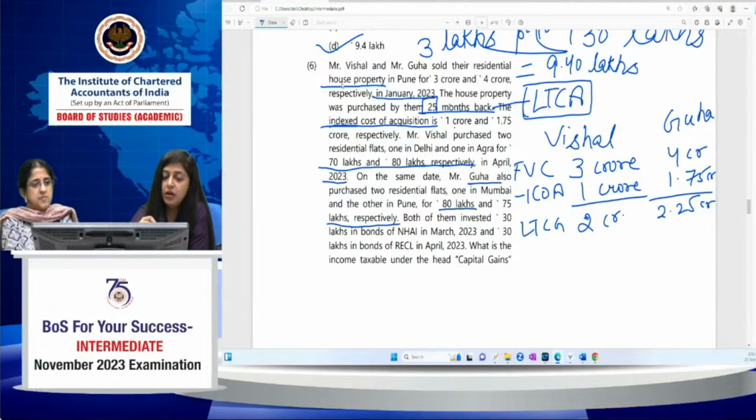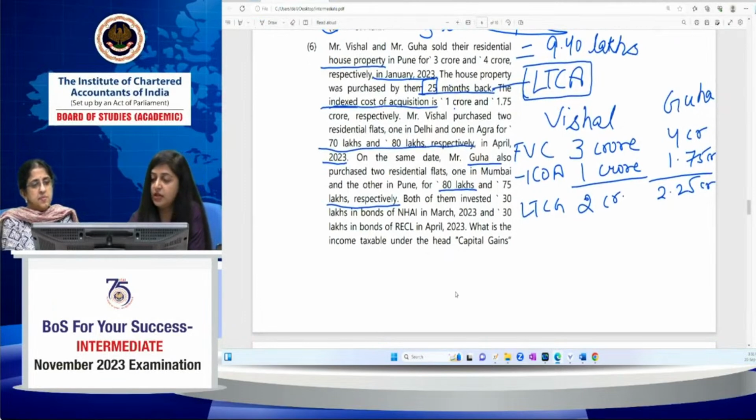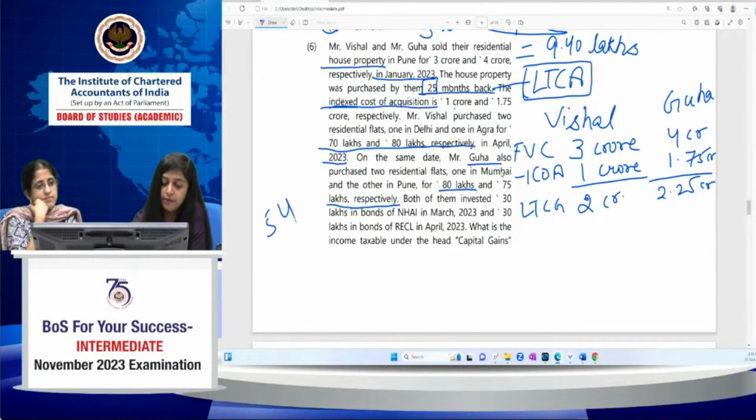So after this long-term capital gain, they have sold this residential house property and invested in the two residential flats. So what will come into the picture? That is the exemption under section 54.